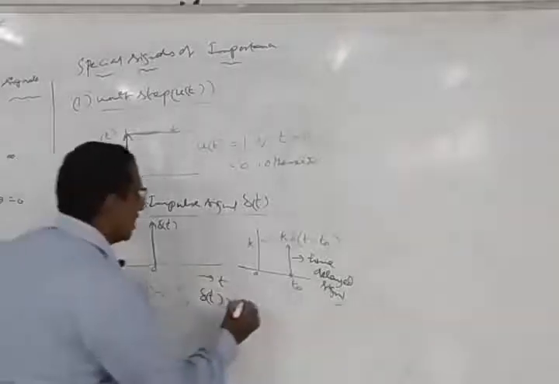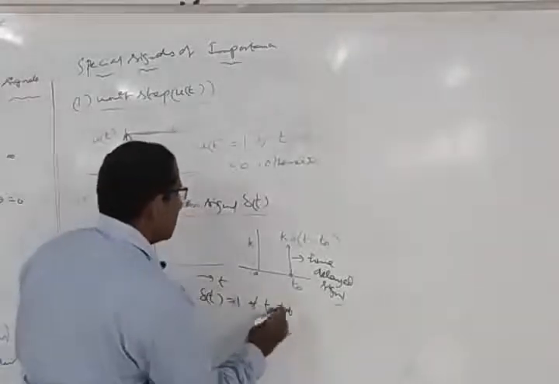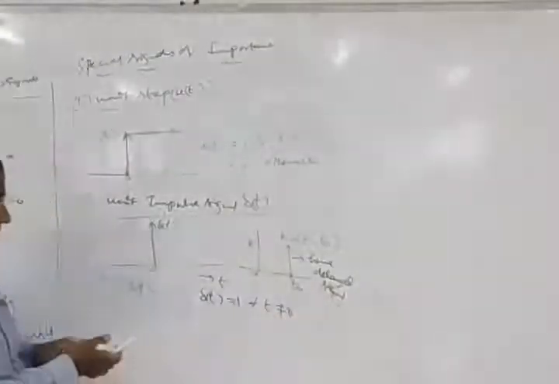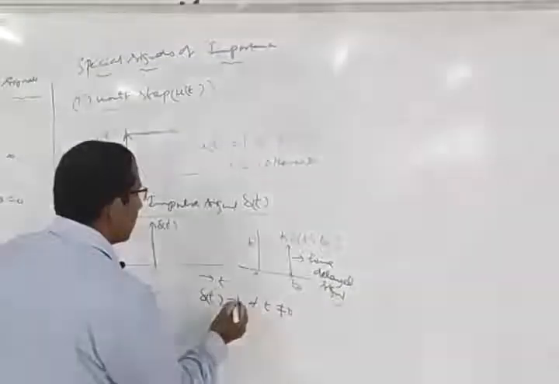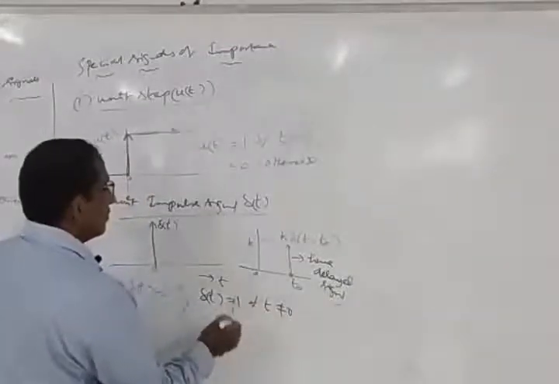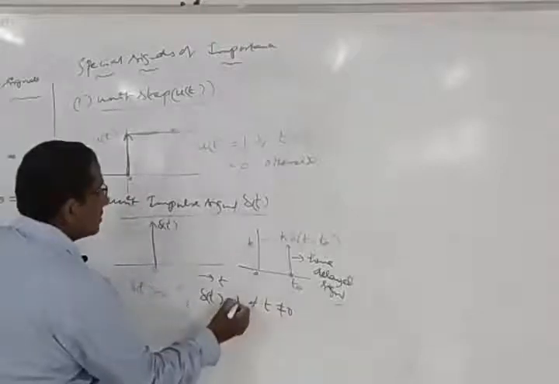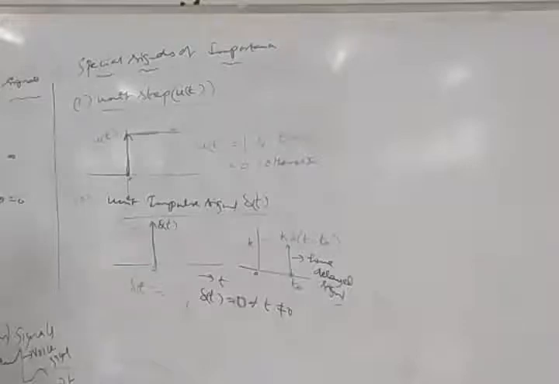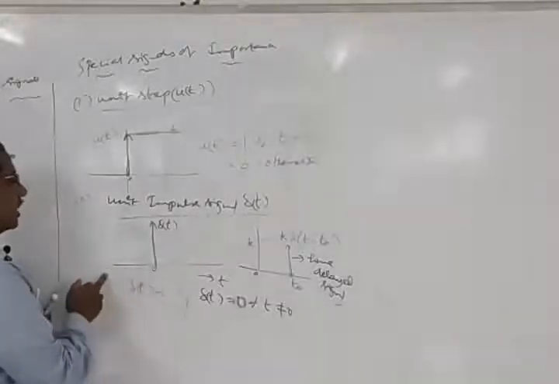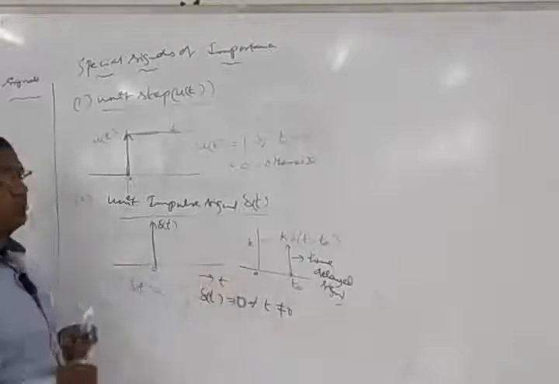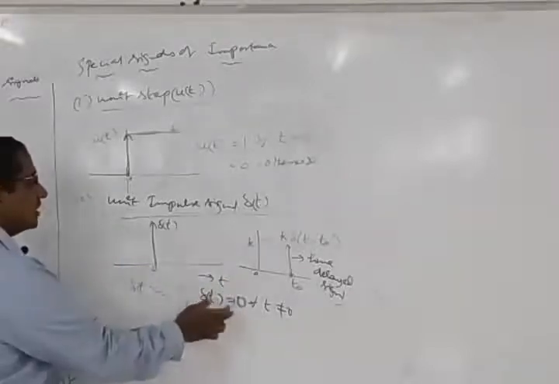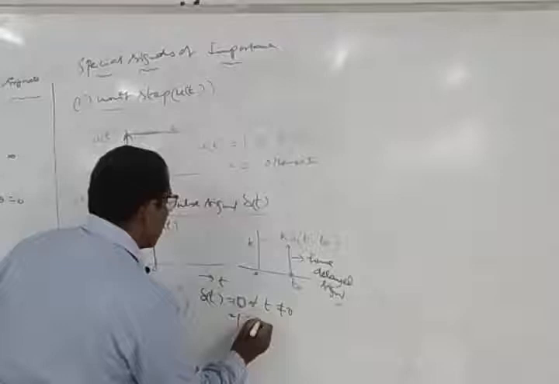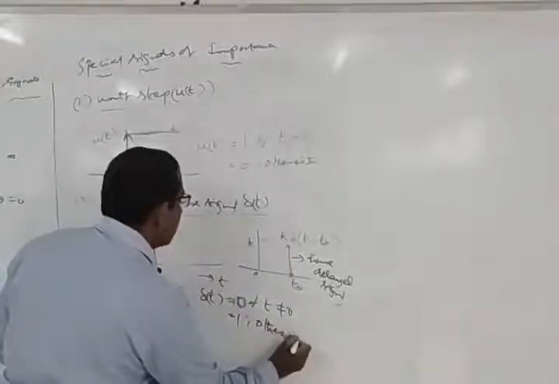so I'll write this as for all t not equal to 0. What is the meaning of this? Except t equal to 0, for all the time periods, the value is equal to 0. So I can write this as 0. For all t not equal to 0, that means when t goes to the negative side or the positive side, the value is going to be 0. Then that type of signal can be called a unit impulse signal. So we can as well write this as equal to 1 otherwise. This is one way of representing the signal.